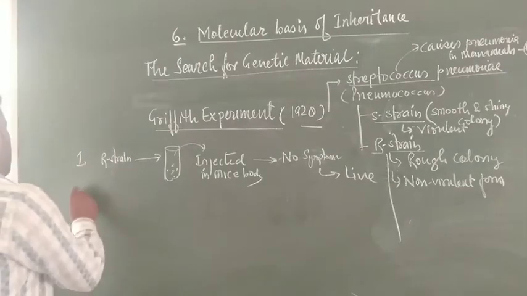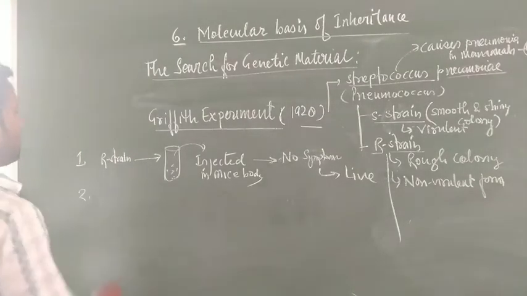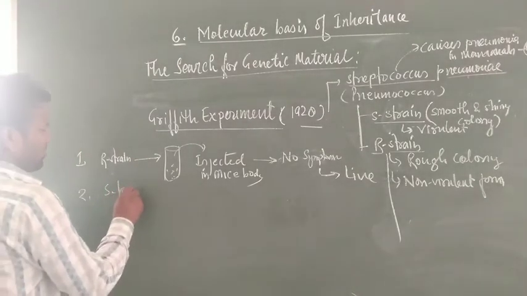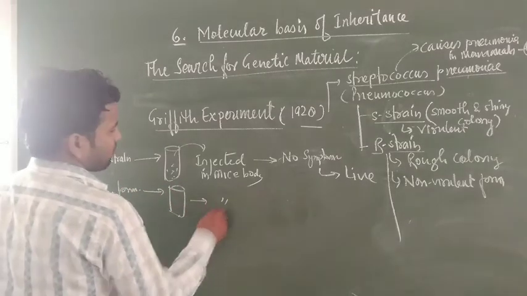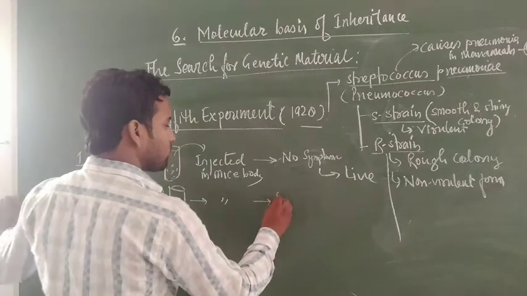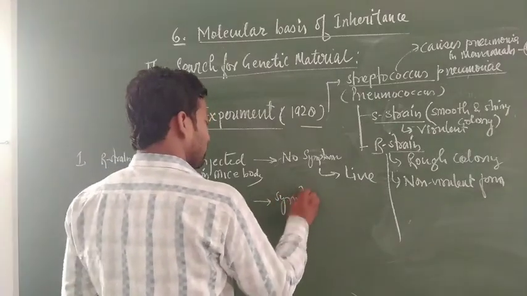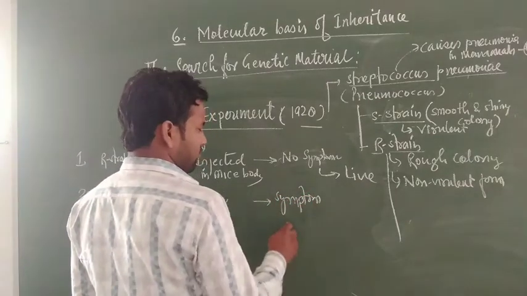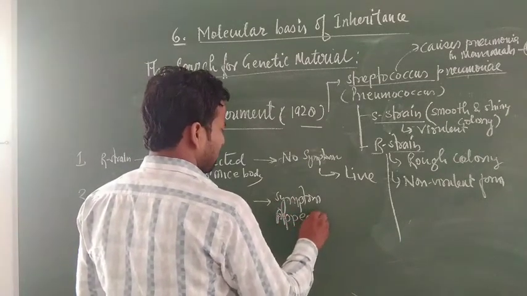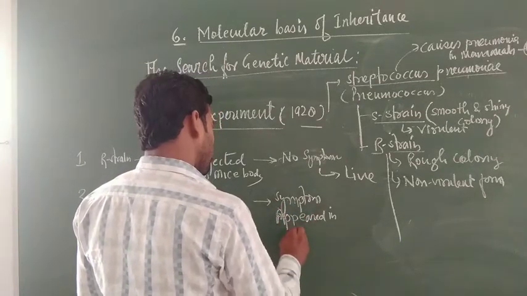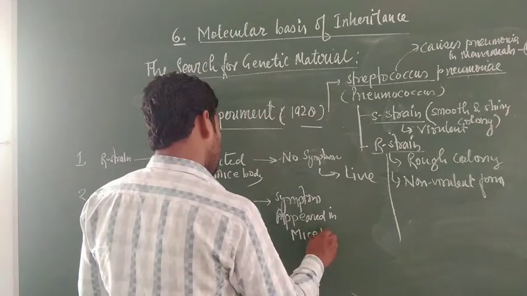And the second experiment was, if the S form was taken, their culture injected into the mice body, the mice show symptoms. Symptoms appeared in the mice body. Clear?